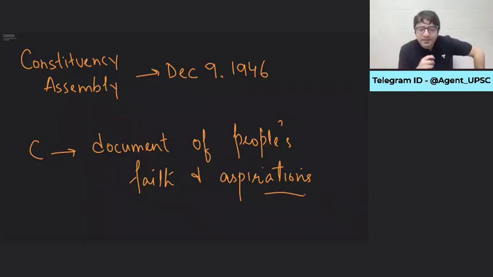So this Constitution, my dear, is a document of people's faith and aspirations. So when Constitution talks about liberty, equality, fraternity, dignity, that primarily means that these were our aspirations. And now these aspirations have been given shape by this Constitution which we have drafted. Can aspirations remain static? No. Once you were a child, your aspiration may have been, I want to be a bus driver because that looked fascinating. Somebody is driving a bus. Later on, my aspiration is to become a pilot. Later on, my aspiration is to become a dacoit because we have watched a movie where the protagonist is a dacoit. Over a period of time, a police officer, an IAS officer.